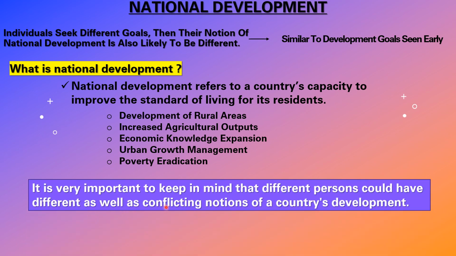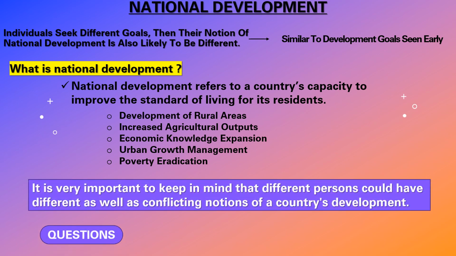Next, it is very important to keep in mind that different persons could have different as well as conflicting notions of the country's development. Some may have good developmental goals for the nation, and some may not have that. They'll oppose it. Everyone should not have the same ideas, right? Some will like it, some will not like it, because different people have different ideas, different perspectives about national development.